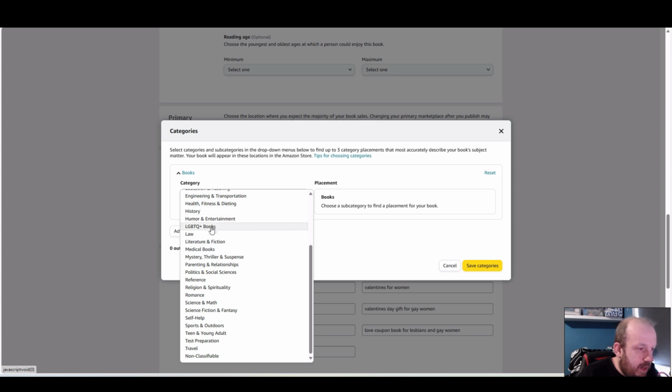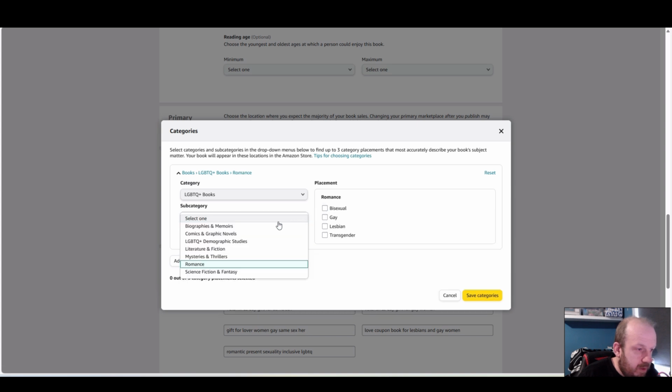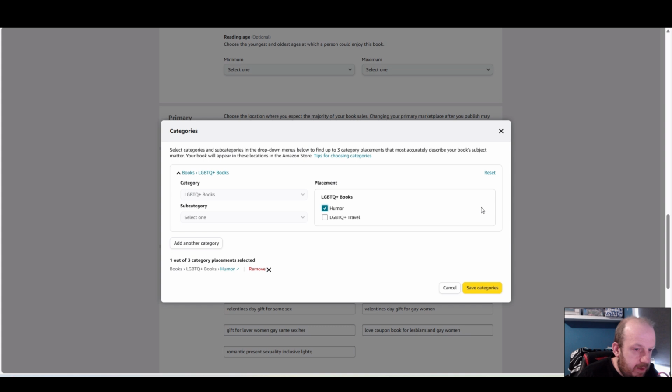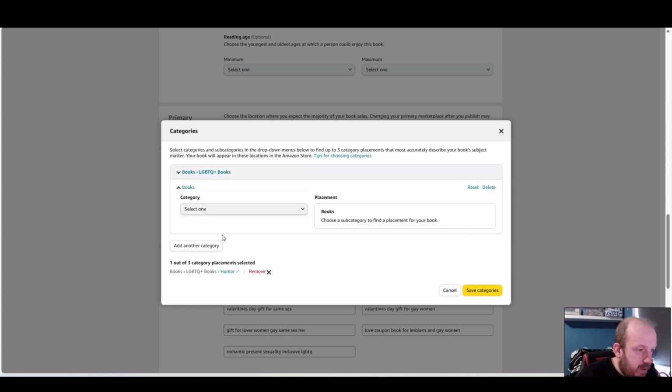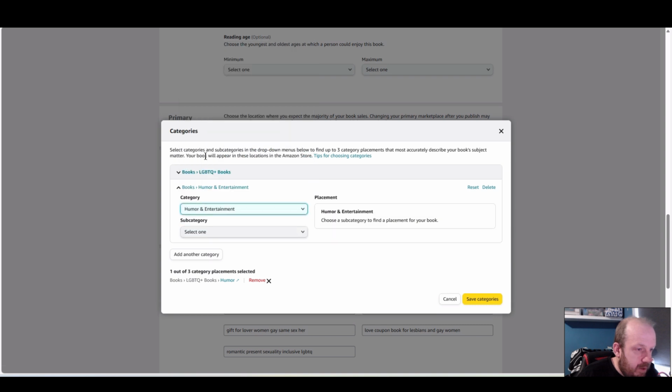So for categories, we'll go for LGBTQ books and humour. What are the other categories? Romance, I suppose. No, let's stick with humour. Humour, entertainment, humour.